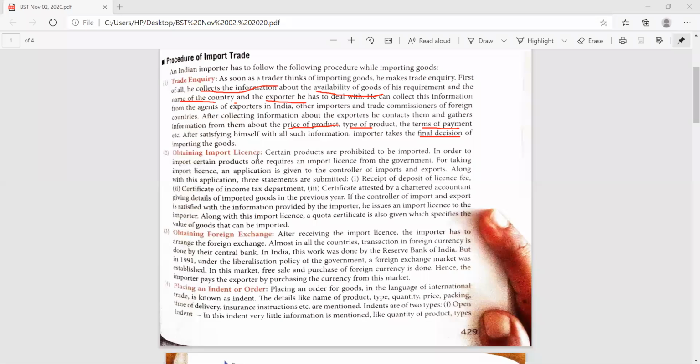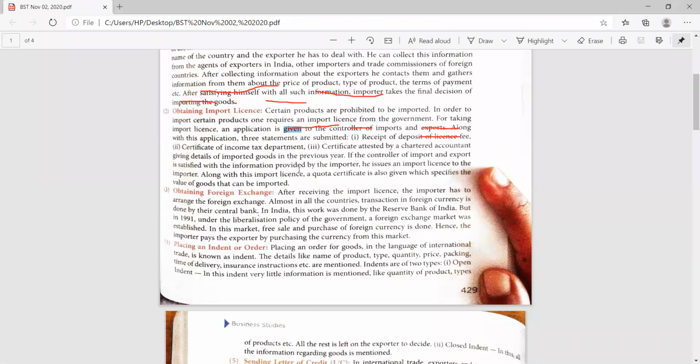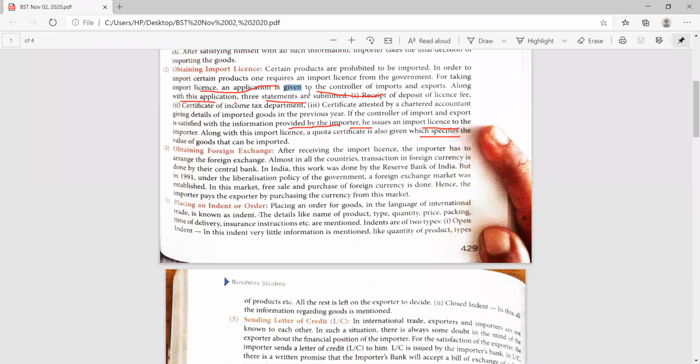There are certain products that are prohibited to be imported. In order to import certain products, one requires an import license. What does he require? He requires the import license.